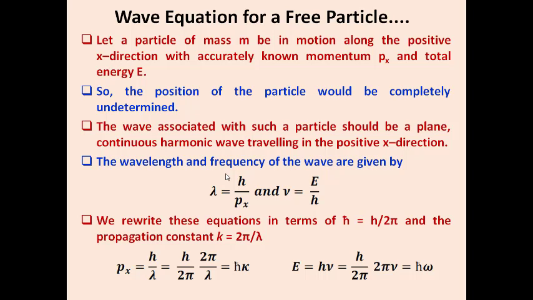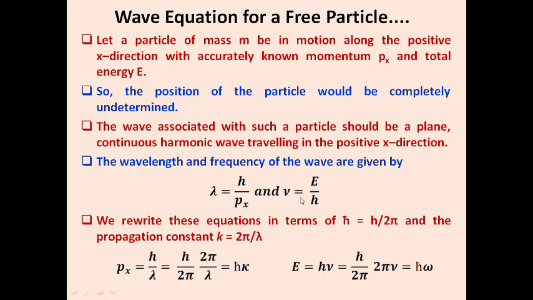So we know that the wave associated with a particle should be a plane and continual harmonic wave traveling along the positive x direction. By following that, we are going to derive the particle and wave nature of the system. We know the formula for the wavelength of the wave associated with a particle is lambda equal to h by p, and the energy is E equal to h nu. The equation of lambda represents the particle nature, whereas E equal to h nu represents the wave nature.